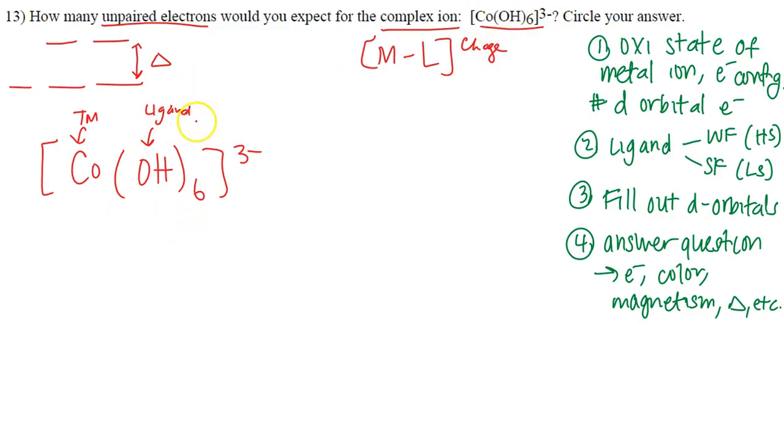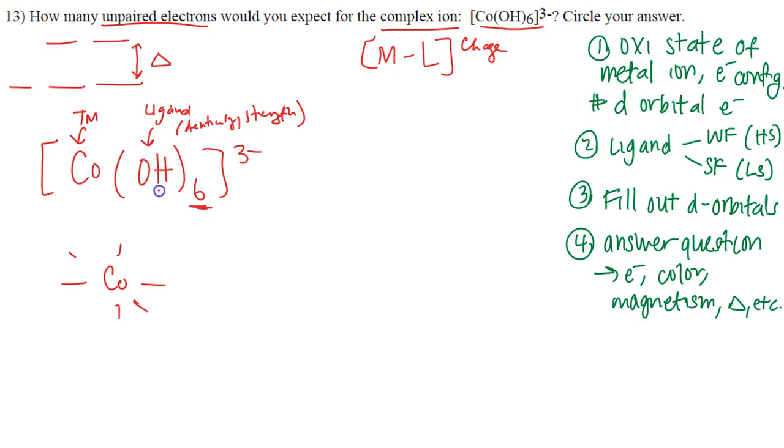Our ligand is going to be based on denticity and strength. What does that mean? Some ligands are bidentate, meaning they can bind to the metal in 2 ways. Most ligands are monodentate, meaning they only bond one way. So we have OH minus, and if you go to your formula sheet, which is given, you get a whole list of ligands. You'll see that OH minus is a monodentate ligand. That means it's only going to make one bond. So if I have 6 OH minuses, they're going to make 6 attachments to this cobalt. So cobalt is going to have its 6 attachments. That's the first thing to know.